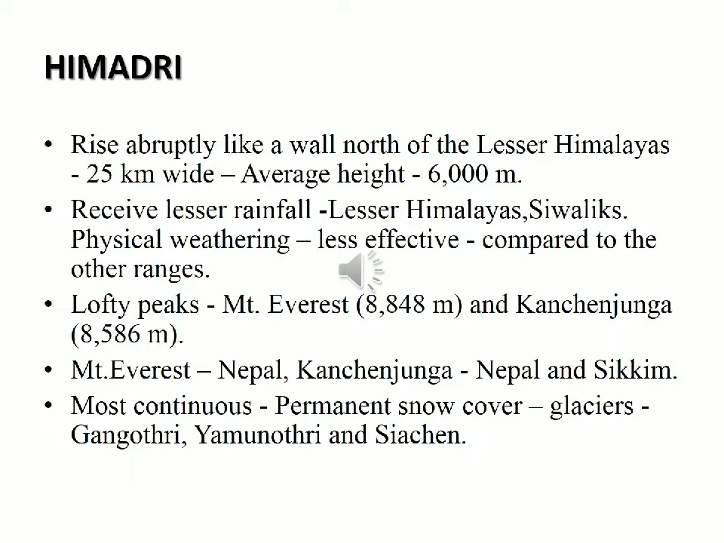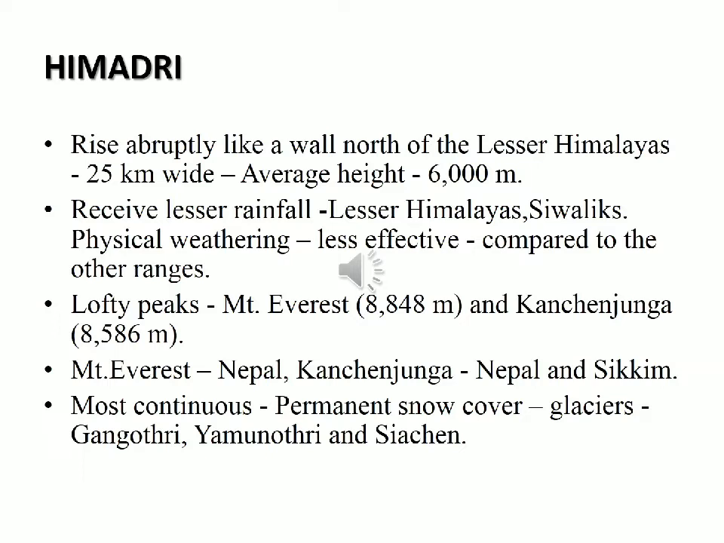Then the Greater Himalayas receive lesser rainfall as compared to the Lesser Himalayas and the Sivaliks, because the Himalayan region receives more rainfall during the southwest monsoon season. Since the southwest monsoon is blocked by the Sivaliks and then the Lesser Himalayas, the Greater Himalayas receive lesser rainfall. Physical weathering, due to pressure and sunlight, is less effective over the Greater Himalayas as compared to other ranges.